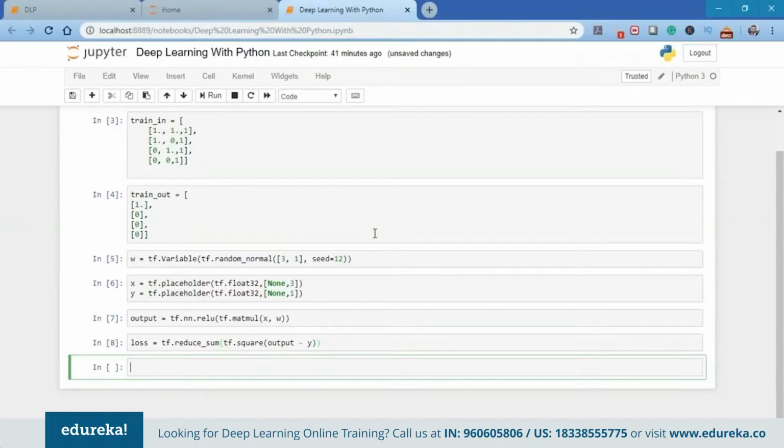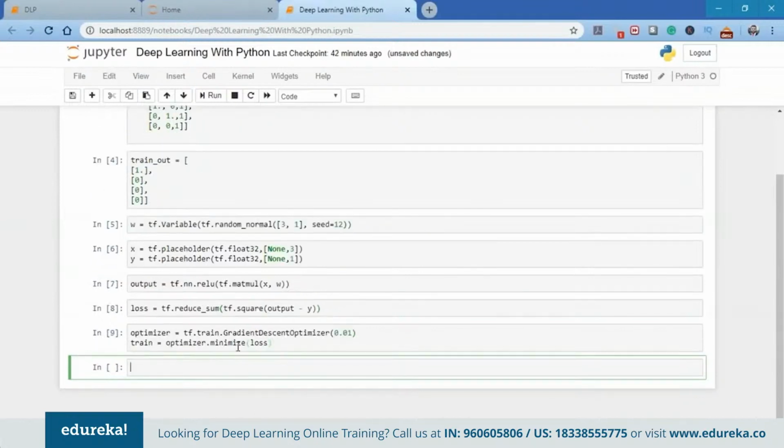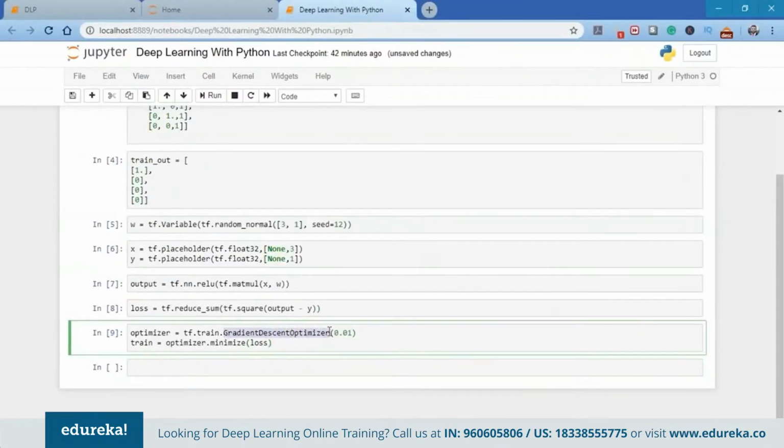Now, one of the simplest optimizers available here is the gradient descent optimizer, which I'll be using in this case. So guys, if you want to know more about the gradient descent optimizer and how exactly a neural network works, go check out the gradient descent video which is posted by Edureka, the link to which I'll share in the description box below. In case you want to know more about the exact mathematics of how the gradient descent works, and what exactly is the purpose of a perceptron when we are talking about minimizing the error, you can check out that video.